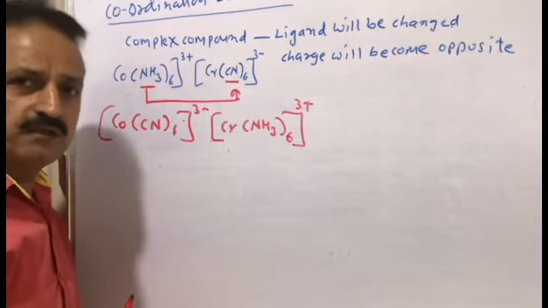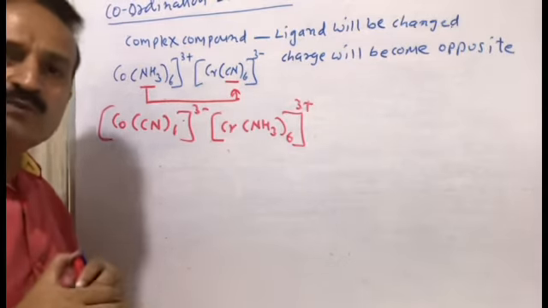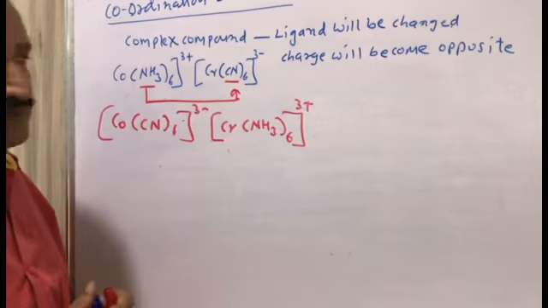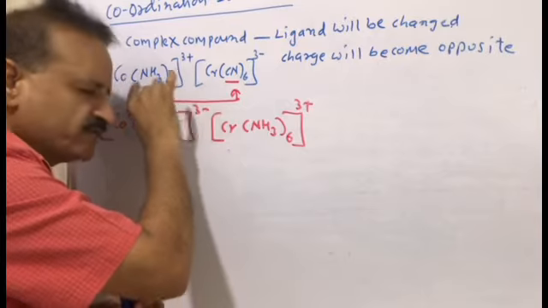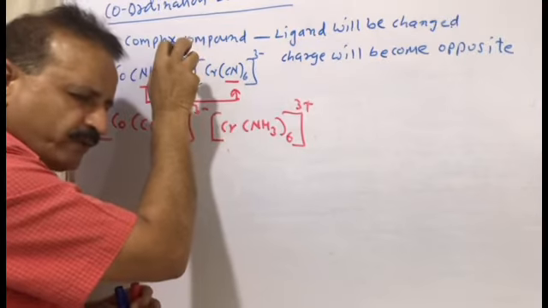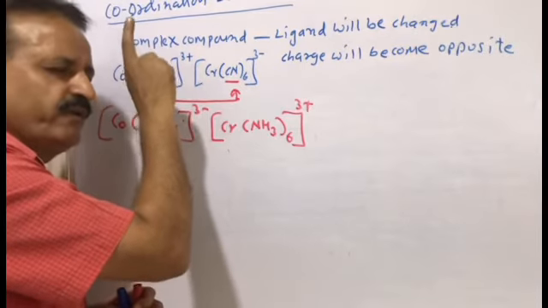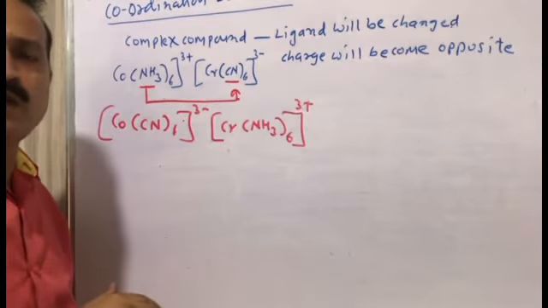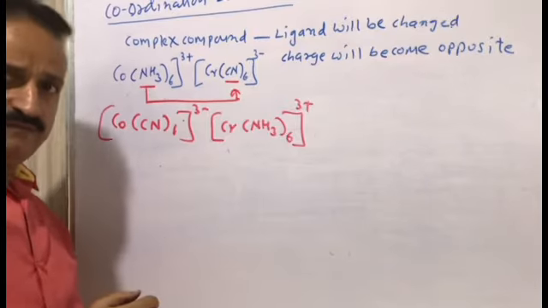In coordination isomerism, ligand is transferred from one to another. These are not two different complex compounds; this is one complex compound, totally neutral. The positive and negative charge will be the same in total, but they will be opposite because a minus ligand is transferred to a neutral ligand and a neutral ligand is transferred to a minus ligand.